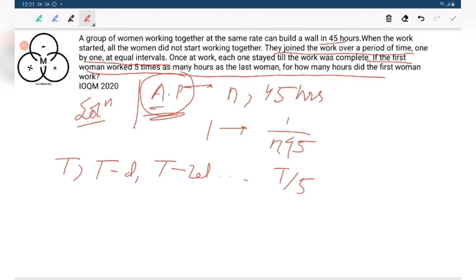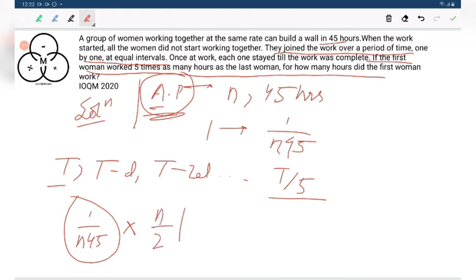That is the sequence. This is the first term and this is the last term, and we can find the sum of an AP using the first term and last term. The work they are performing multiplied by the time they are working, that is the sum of their time, would give us the total work done. The sum will be n by 2 times the first term plus the last term, t plus t over 5. This will equal 1, and this is the equation.